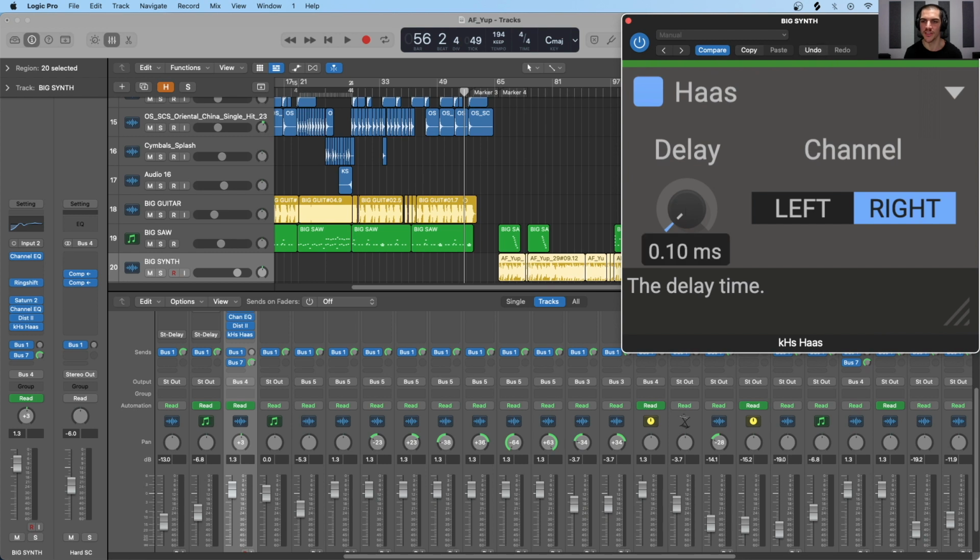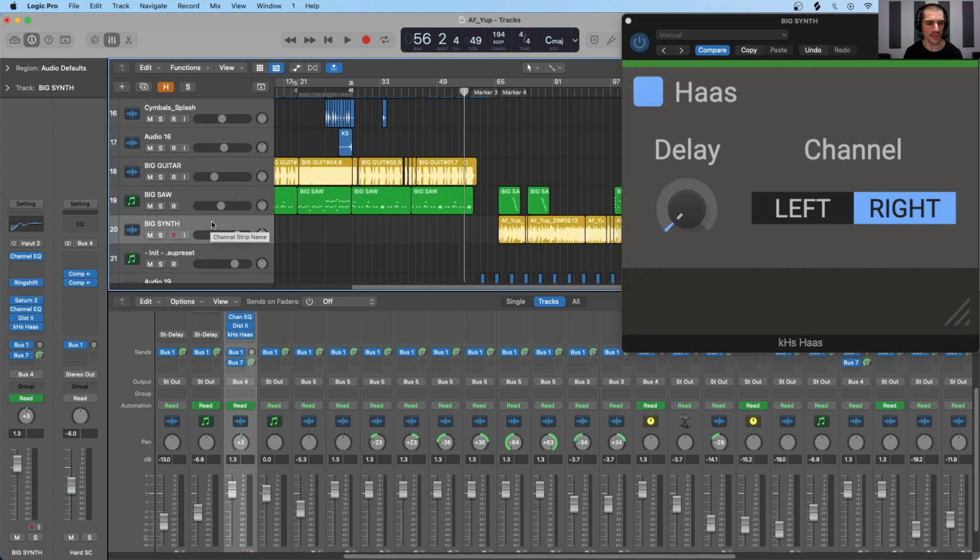So we can adjust this delay from 0.1 milliseconds all the way up to 100 milliseconds. And remember that it's at about 40 milliseconds where the Haas effect kind of breaks down and we will begin to hear a sound as being two distinct sources. So as it stands with this plugin right here, I am affecting the delay of the right channel and not affecting the delay of the left channel whatsoever.